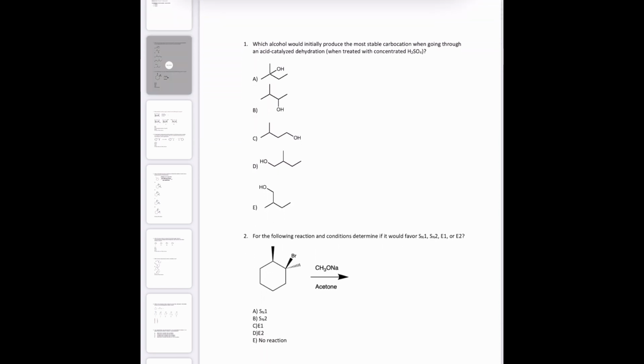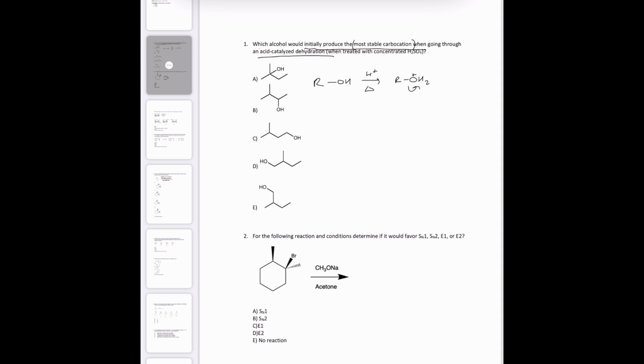Okay, so this question is, which alcohol would initially produce the most stable carbocation when going through an acid catalyzed dehydration? So this is asking about what the most stable carbocation would be, specifically in acid catalyzed dehydration. Acid catalyzed dehydration is when we have an alcohol with acid and heat, so it becomes ROH2+.